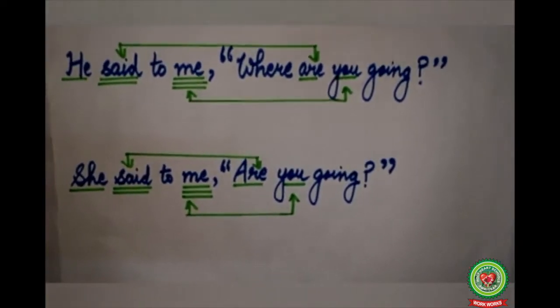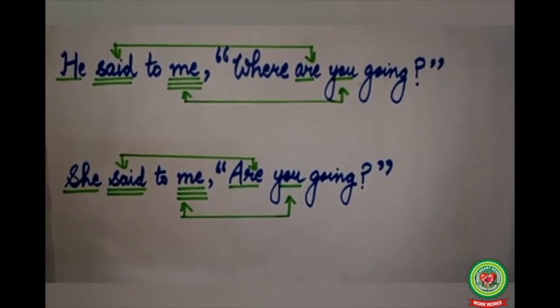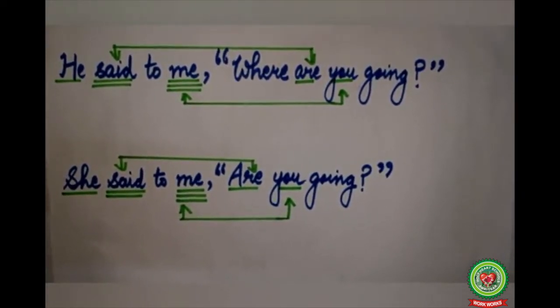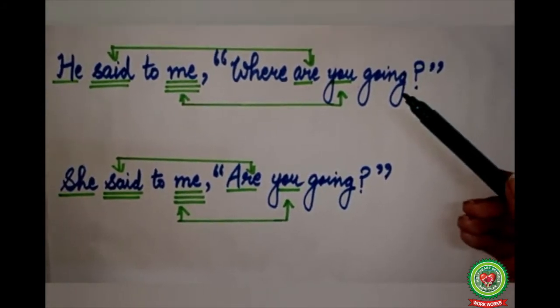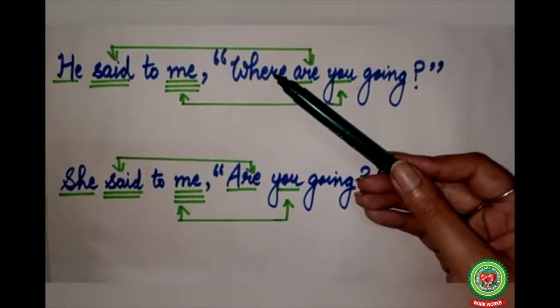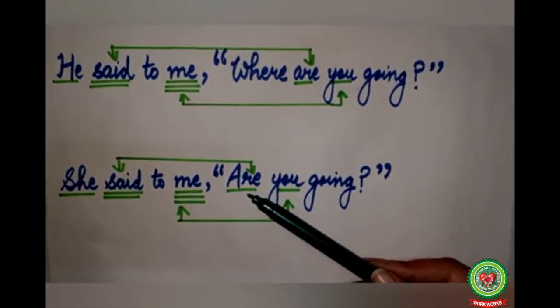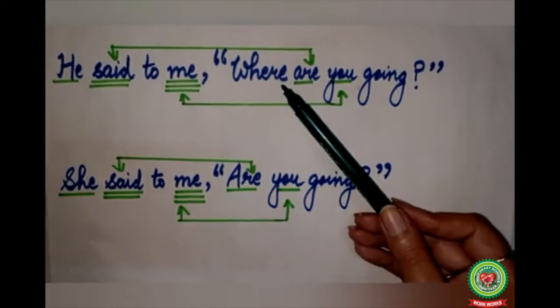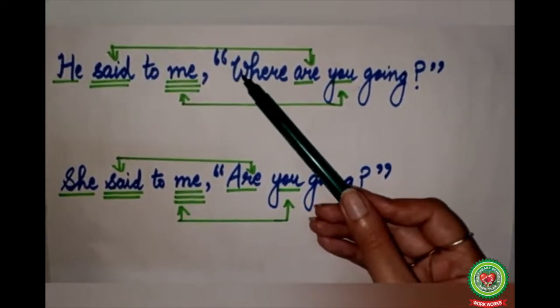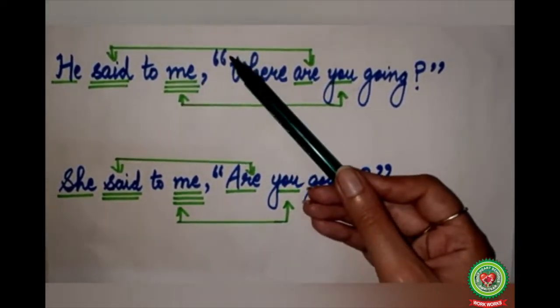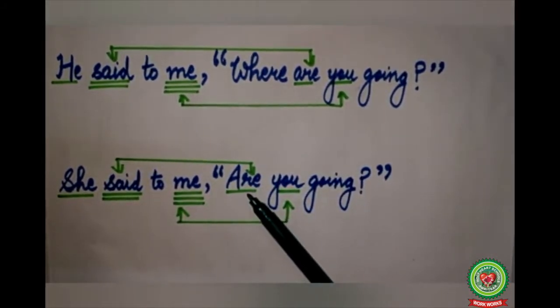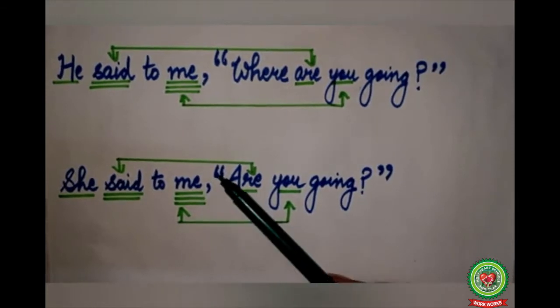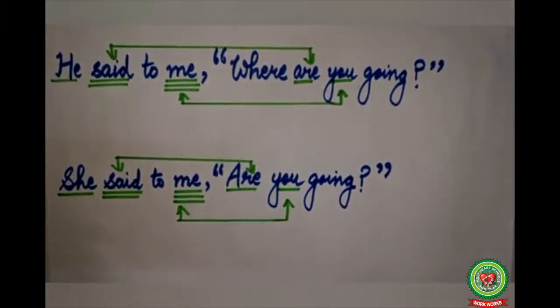We are now going to discuss in detail how to transform direct into indirect for interrogative sentences. We have discussed right now that interrogative sentences are of two types. One starts from WH word, second starts from some helping verb. If a question begins with WH words, in that case, comma and inverted comma will not be replaced by any word. But if your question starts from some helping verb, in that case, comma and inverted comma will be replaced by the word if. Now we will understand with the help of example.